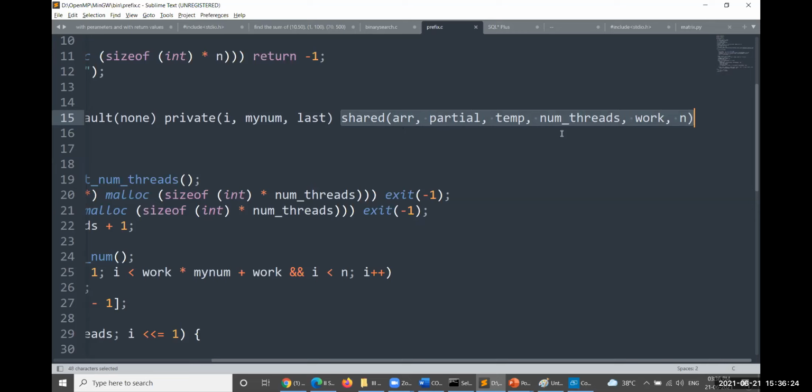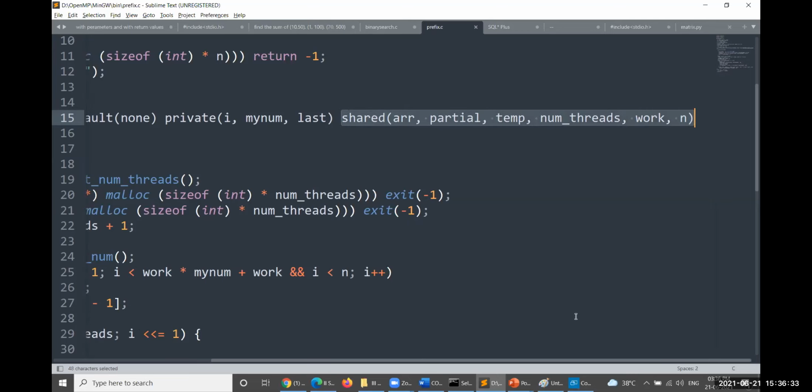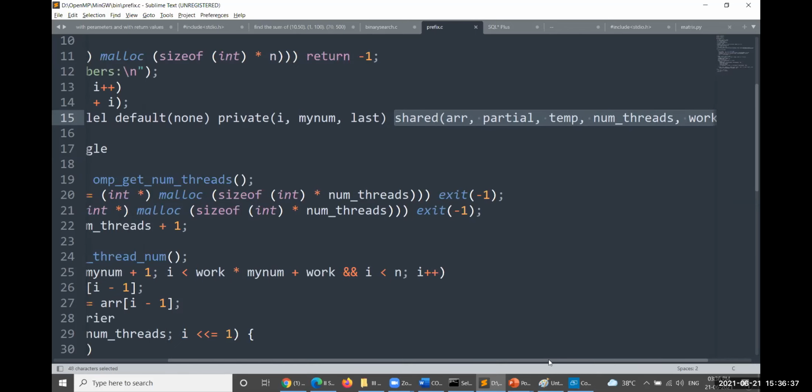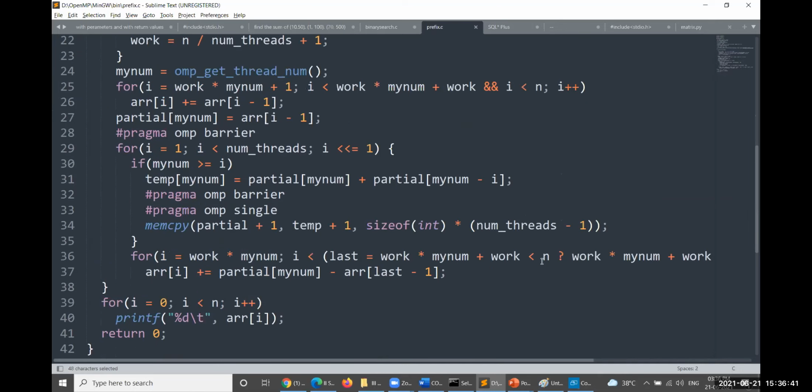In the next unit, we are going to study each and every point here. So let me explain this particular problem in the next unit also. Okay, please consider this statement from me, and I'd like to take this particular problem in the next unit also. This is the prefix sum.